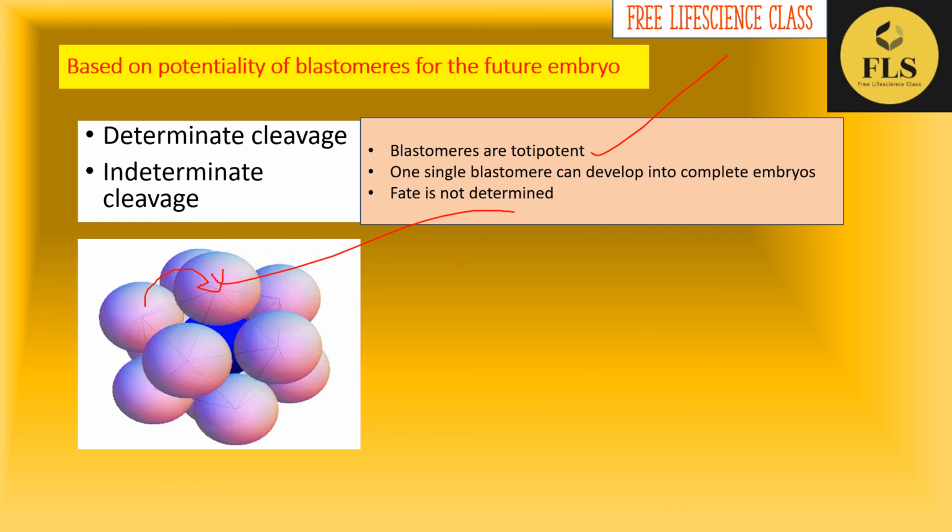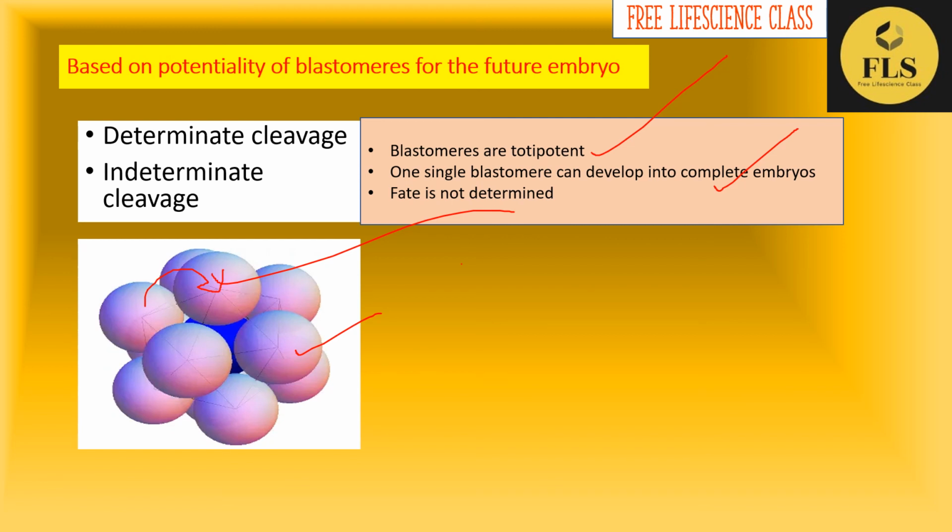Hence, there will be no loss of organ or any part from the embryo. One single blastomere can develop into a complete embryo. Here, the fate is not determined in each blastomere. This type of cleavage is known as indeterminate cleavage.